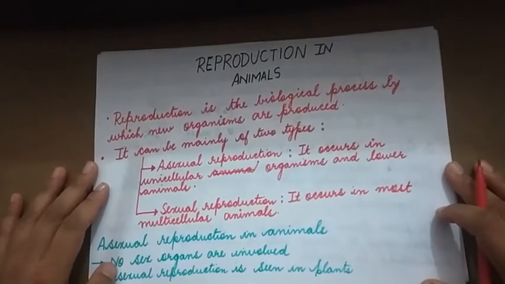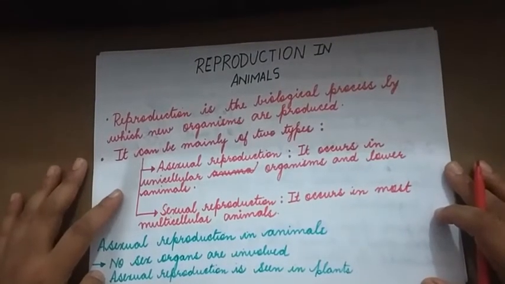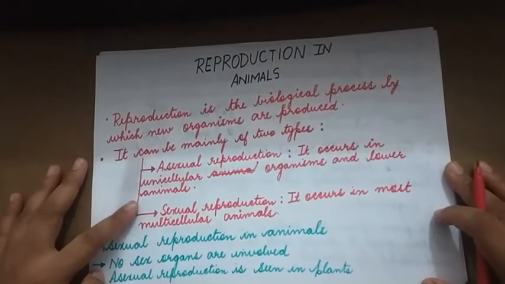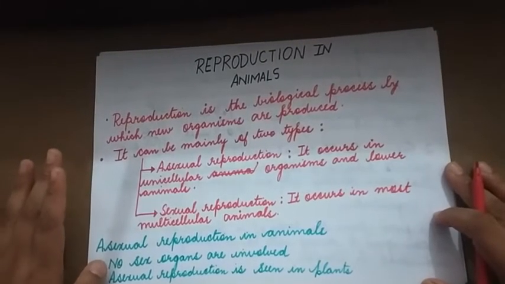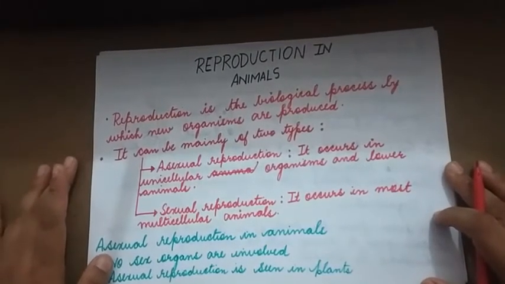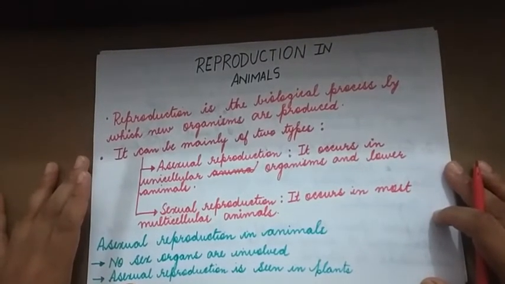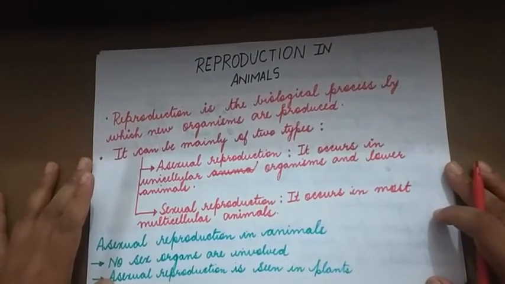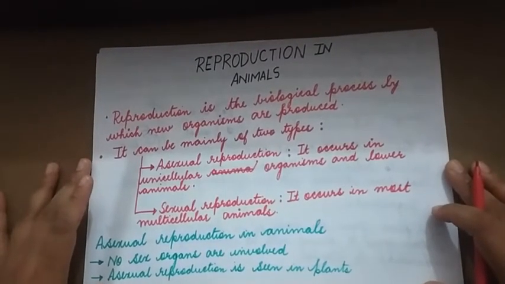Now reproduction is of two types. One is asexual reproduction, the other one is sexual reproduction. Asexual reproduction occurs in unicellular organisms and lower animals. Here we see only one parent is involved, and it is seen in single-celled organisms and also lower animals. And here the organism is an identical copy of the parent.